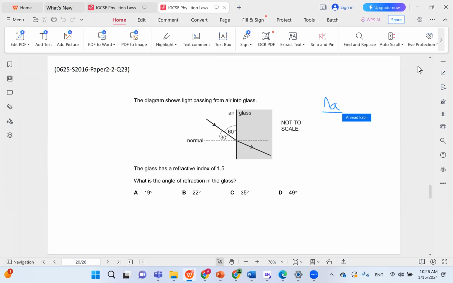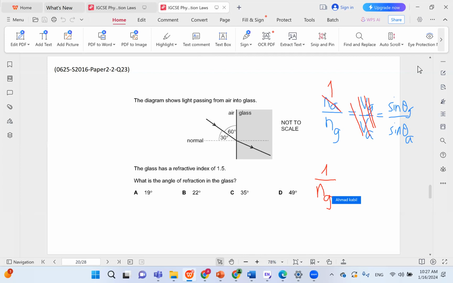So NA over NG equals VG over VA equals sine theta G over sine theta A. Now, in this question, do they mention velocity at all? Not really. So we don't really need this part of the equation. And we can start by writing n air equals 1 as well, just to simplify. So we just get 1 over ng.